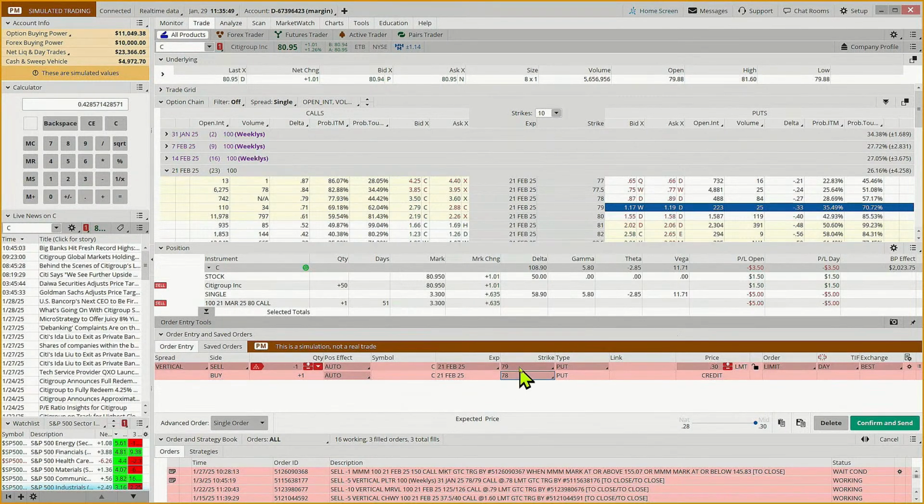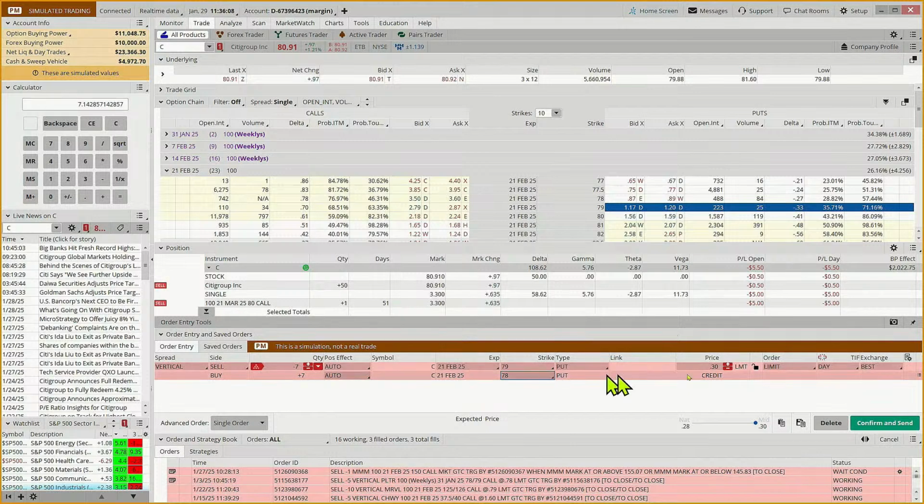Okay. So we're going to go with the narrower. It's how much are we risking? $70 per contract. So if we said we can risk up to $500, if I divide that by 70, I could do 7 contracts.